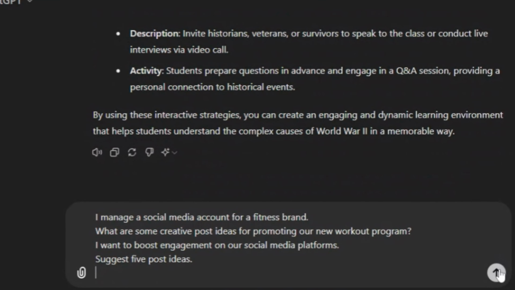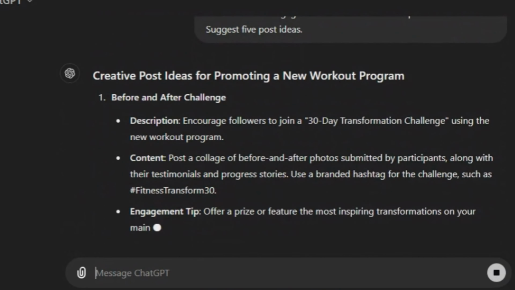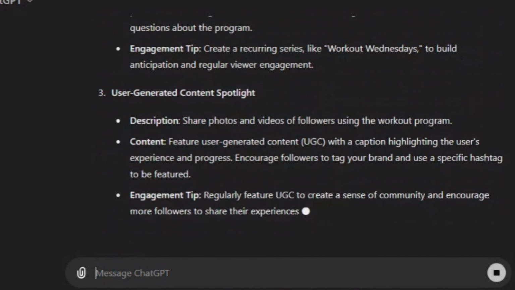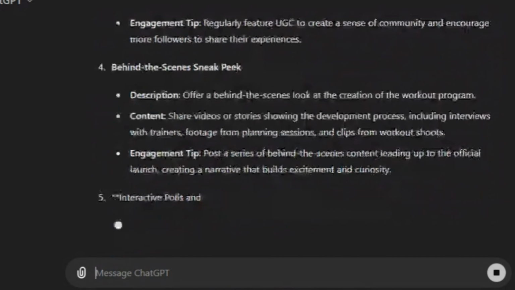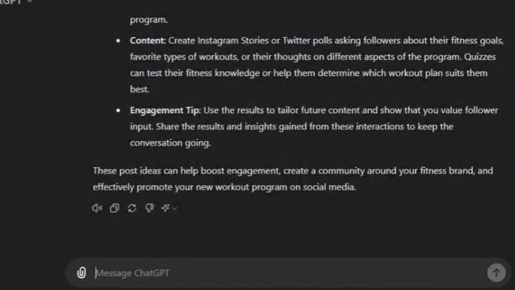In social media, suppose you need to create engaging content. Context, I manage a social media account for a fitness brand. Specific question, what are some creative post ideas for promoting our new workout program? Intent, I want to boost engagement on our social media platforms. Relevant keywords, fitness brand, social media content, creative post ideas, workout programs. Response format, suggest 5 post ideas.